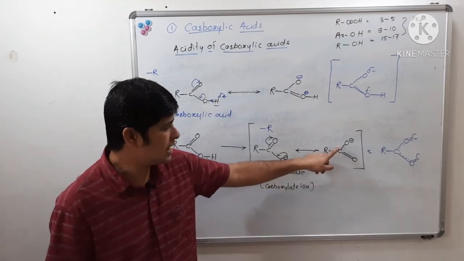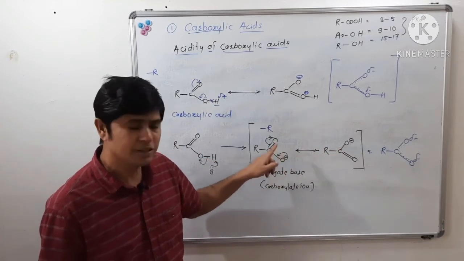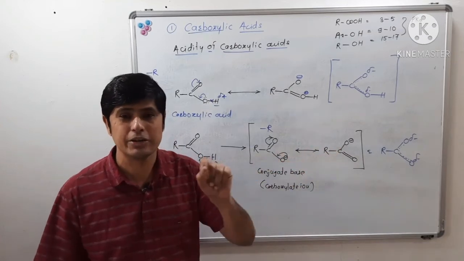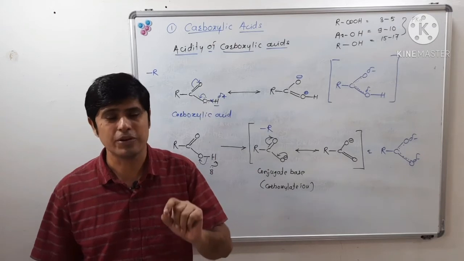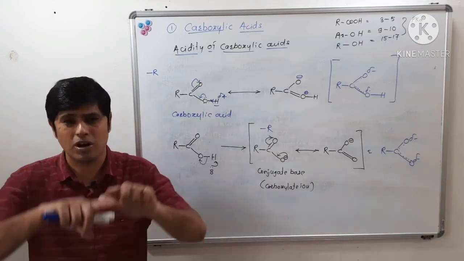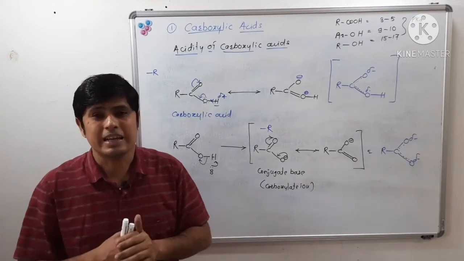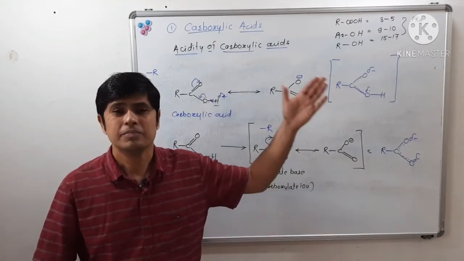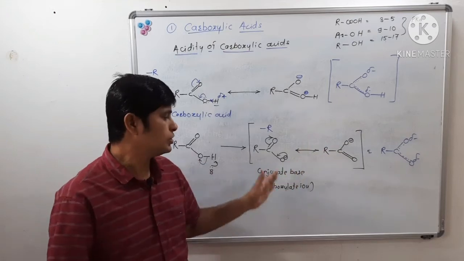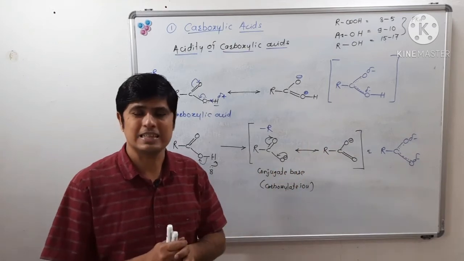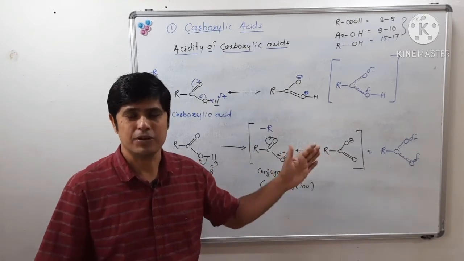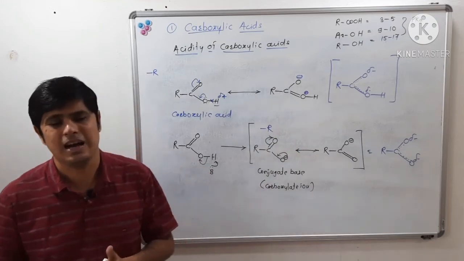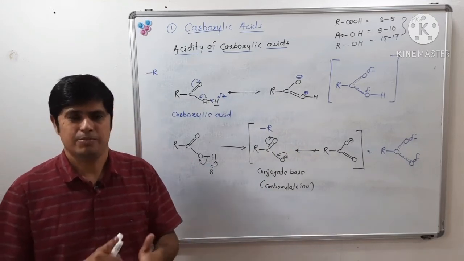Here the negative charge of the conjugate base is stabilized over electronegative oxygen atoms, and in the case of phenol, the negative charge is stabilized over aromatic ring carbon atoms. Oxygen is more electronegative as compared to carbon. Hence the conjugate base of carboxylic acid is more stable than that of phenol. Hence carboxylic acids are more acidic than phenol.